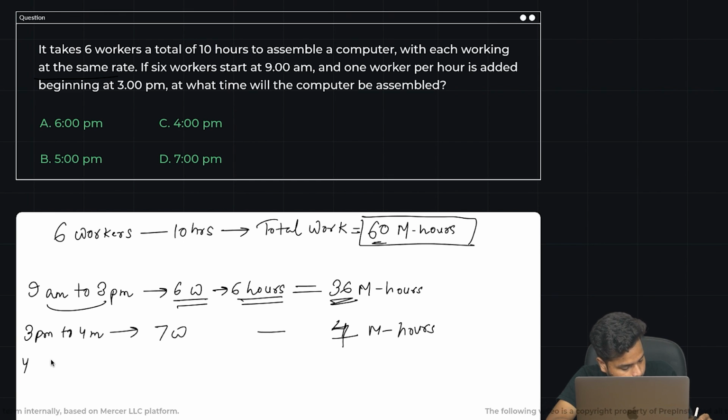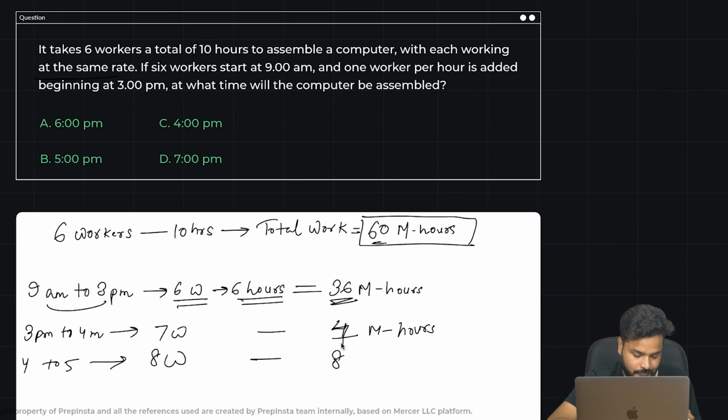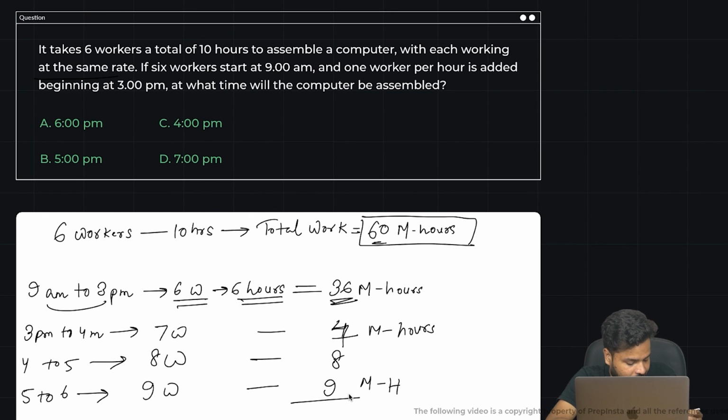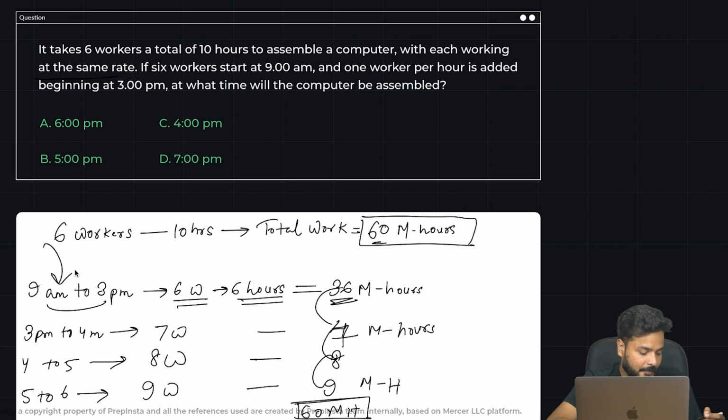Now from 4 to 5, another worker would be added. So we now have 8 workers. They would complete 8 man hours of work. 36 plus 15 is 51. We are still left with some work. 5 to 6, another worker is added. So 9 workers would be completing 9 man hours. How much is it? 15 plus 9 is 24, plus 36 is 60. 60 man hours. So that means by that particular way, the work would be completed at 6 p.m.